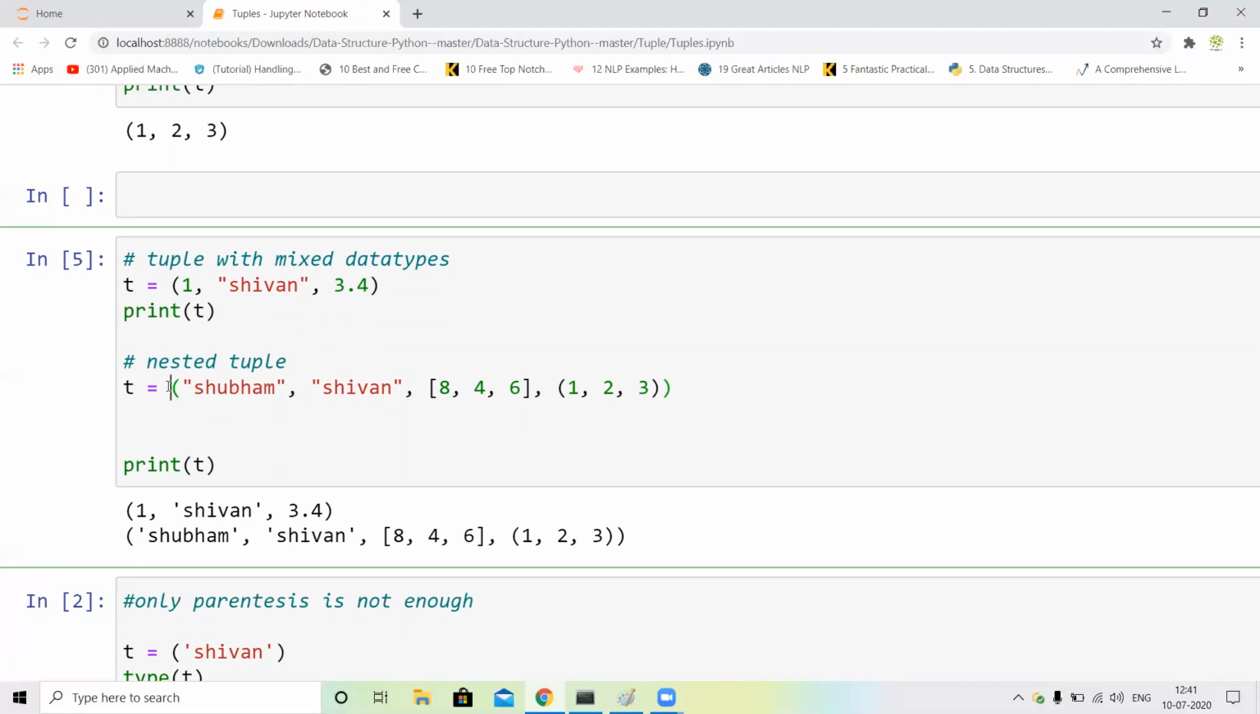So I just assign a tuple in a tuple. First of all, I assign a string value, second I also assign a string value, and next I just assign a list. In a tuple you can also assign a list value.